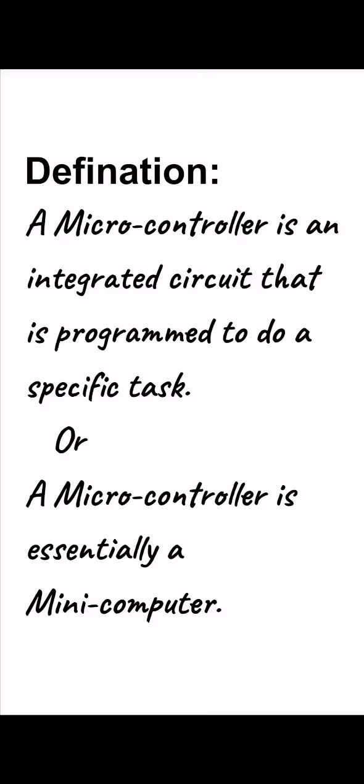Here I have used the words specific task because microprocessor based systems are general purpose systems which are programmed to do a large number of functions, while a microcontroller is dedicated to one task and runs one specific program. Yes, this program is generally stored in ROM and does not change, but that doesn't matter. The point is that the microcontroller is programmed to do a specific task.